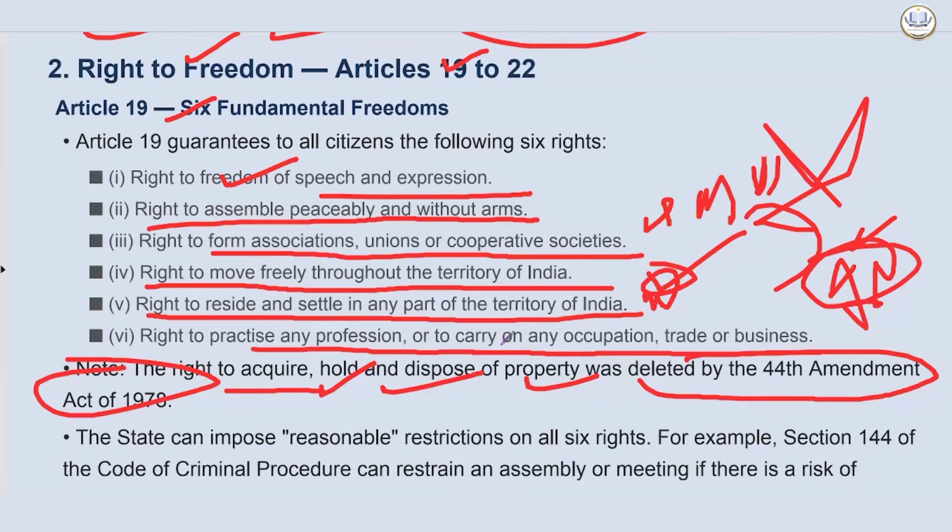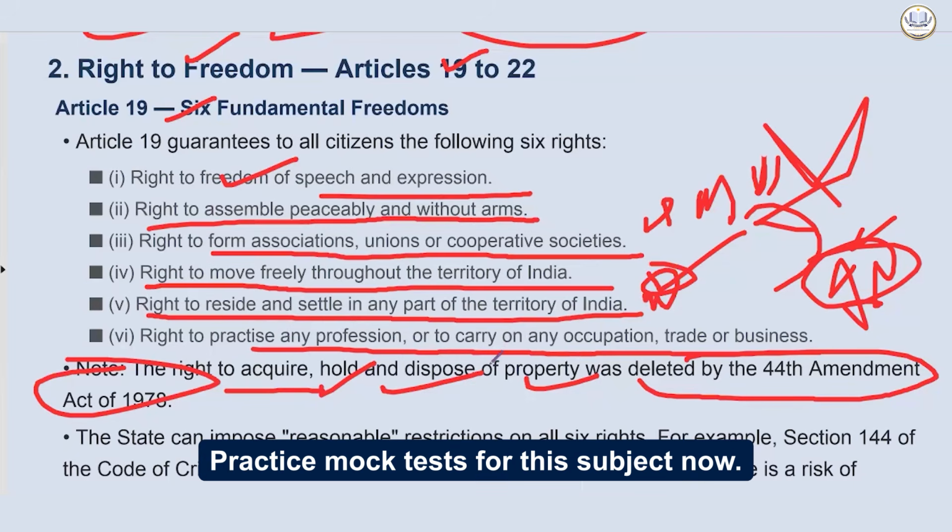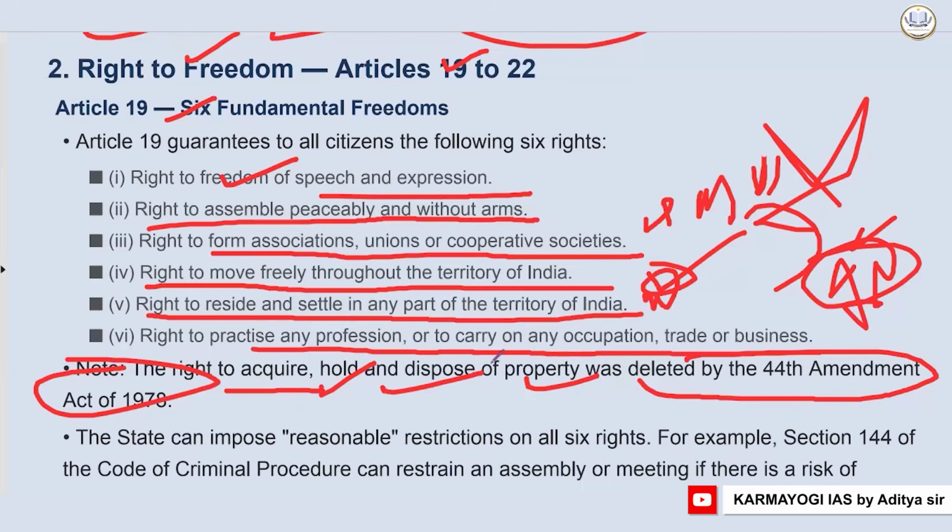They inserted a new Article 300A in Part 12. Now, the current status is the right to property is no longer a fundamental right, but it remains a constitutional right. No writ jurisdiction can be used in the Supreme Court under Article 32, though they can still go to High Court under Article 226. The state can still take your land, but it cannot do so by an executive order. It must pass a specific law to do it.